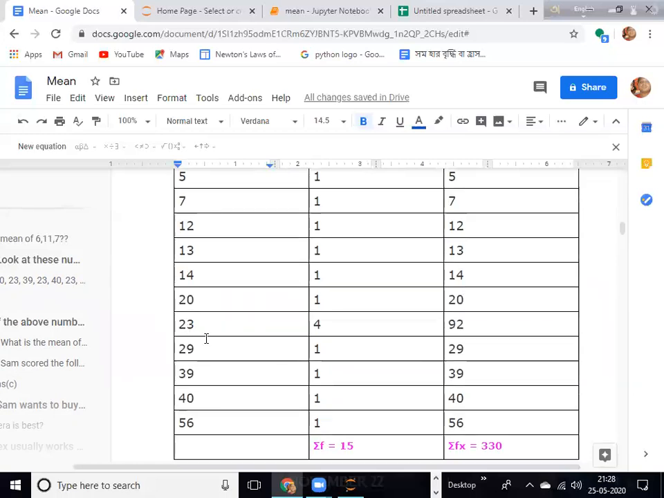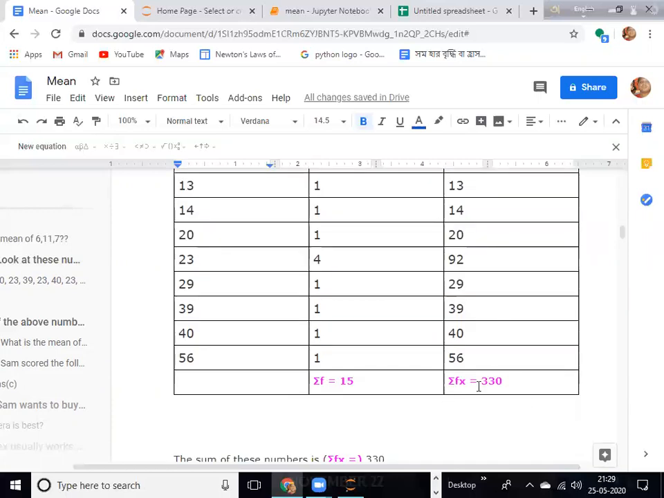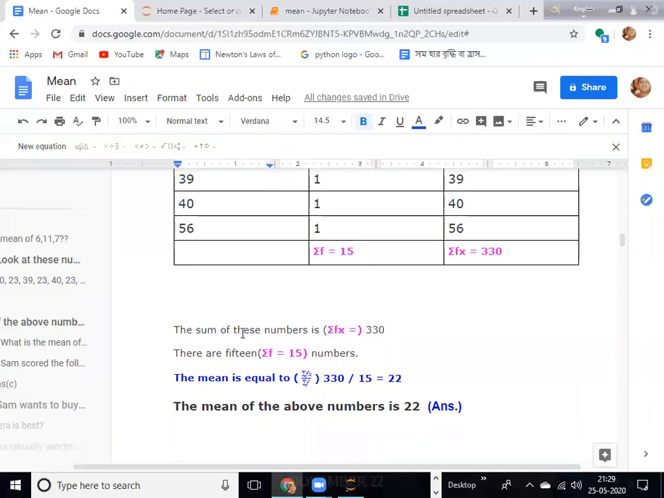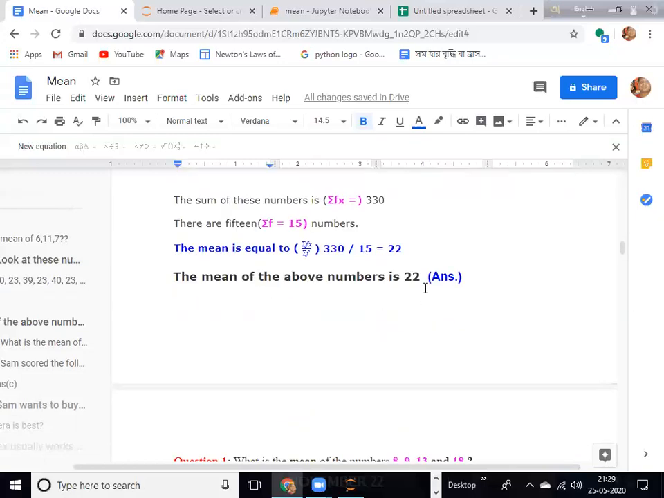Here 23 has the largest frequency, so it is used 4 times. We multiply 23 into 4 and then add up all the numbers. This is written as sigma fx. Sigma fx is 330, and the total number of entries, that is sigma f, is 15. So how is the mean found out? This is known as the weighted average method. The mean is equal to sigma fx divided by sigma f, that is 330 divided by 15. So we got 22. Very easy.